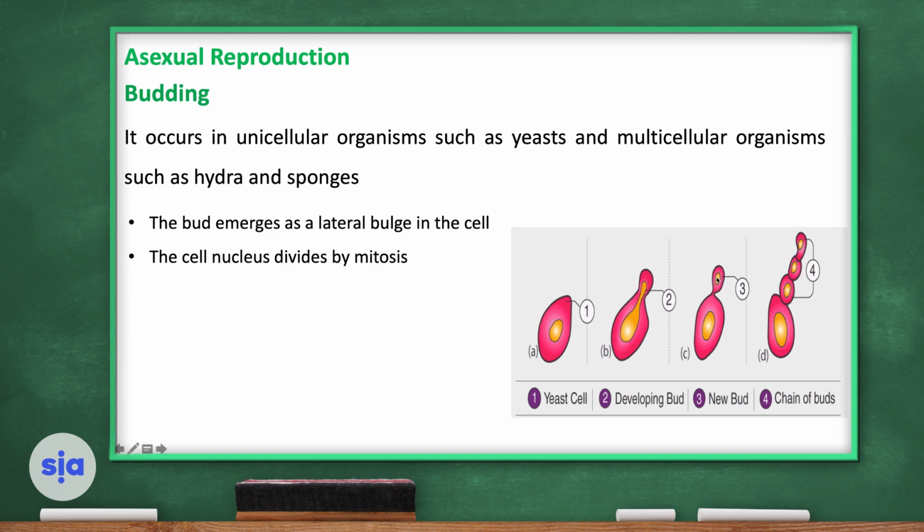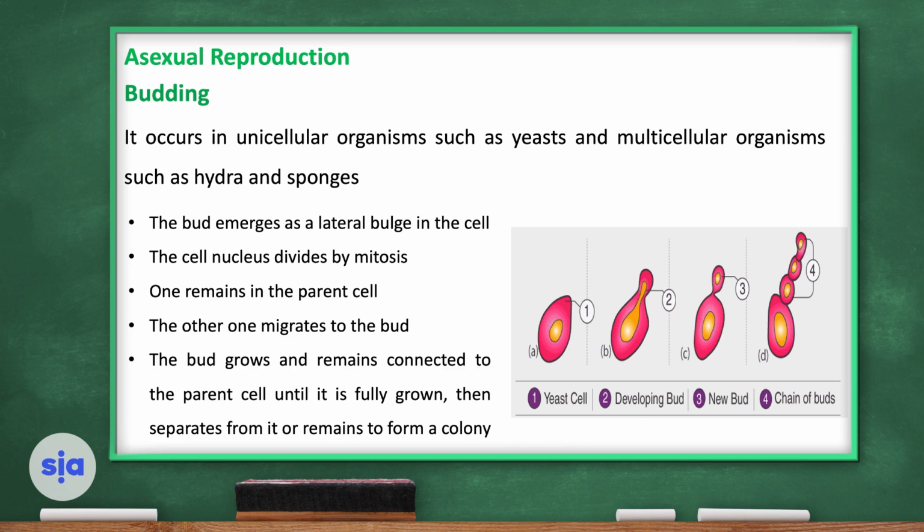This is the bud, and the cell nucleus divides by mitosis. One remains in the parent cell, and the other one will migrate to the bud. The bud grows and remains connected to the parent cell until it's fully grown. Then it separates to form a colony or a new organism.